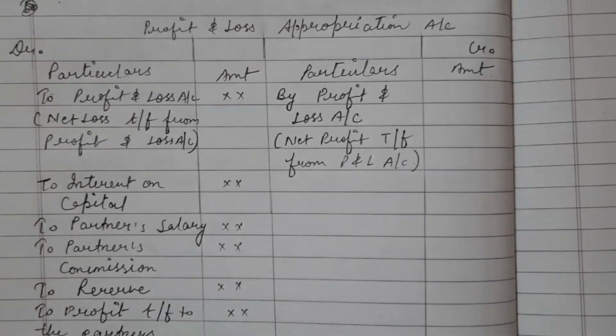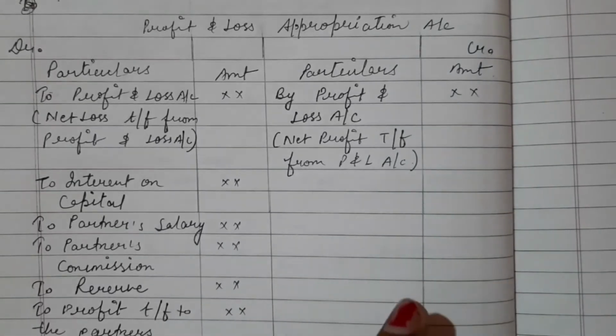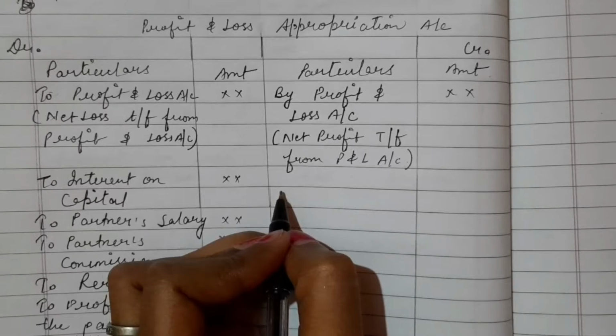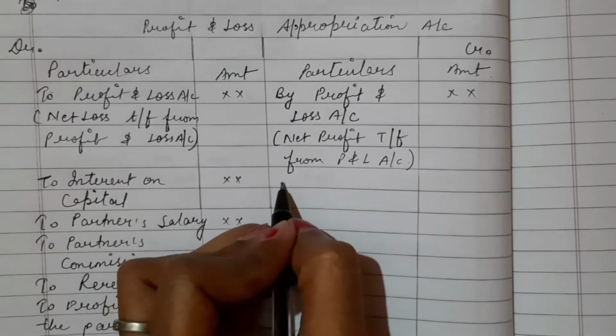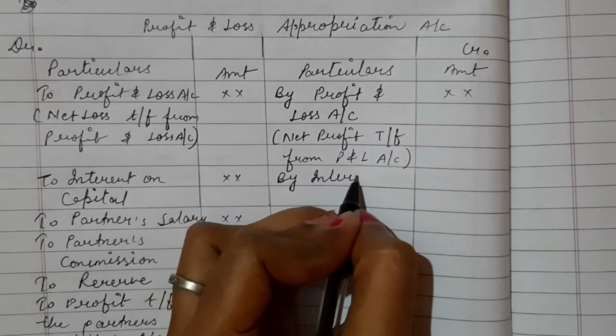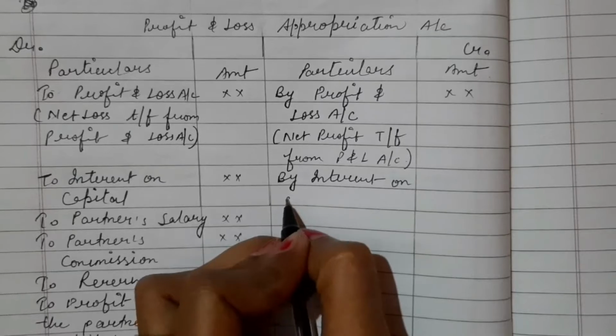So am I clear to all? And on the credit side, there is one appropriation which is by interest on drawings.